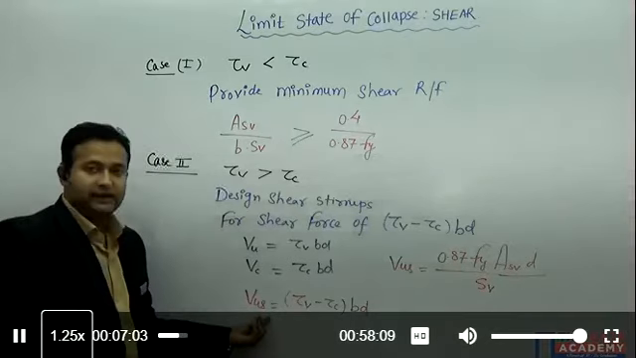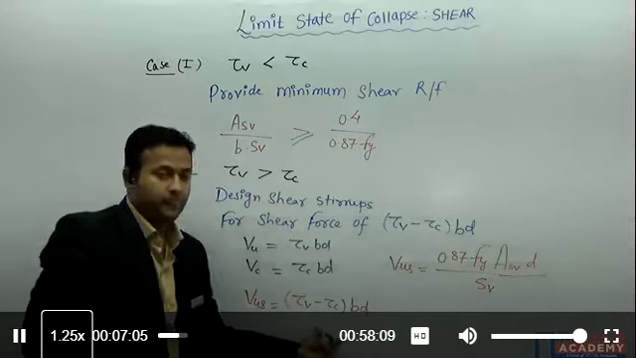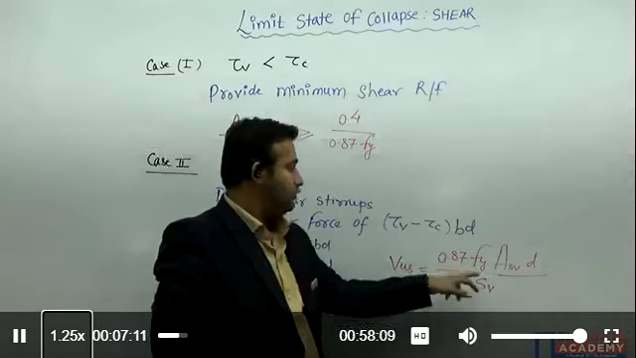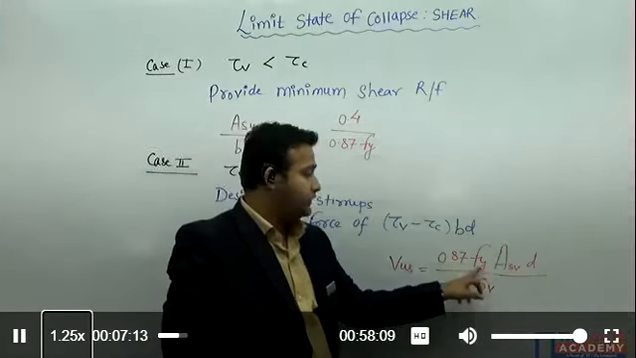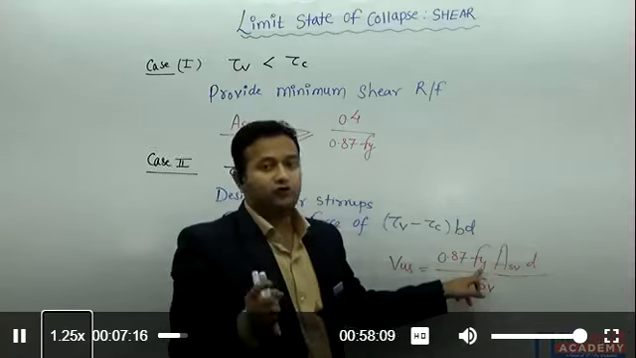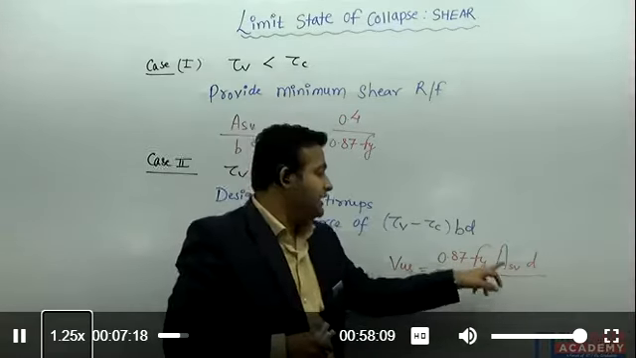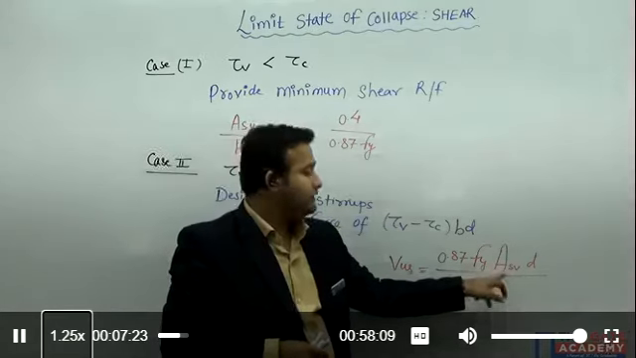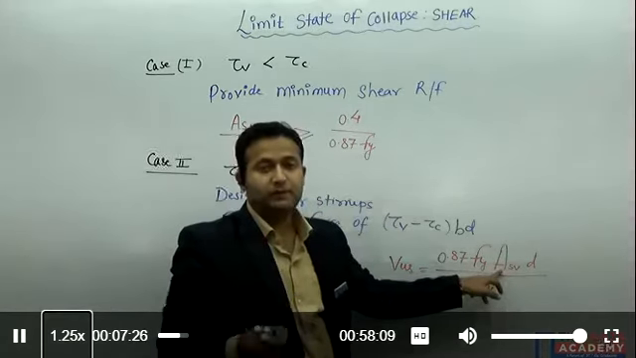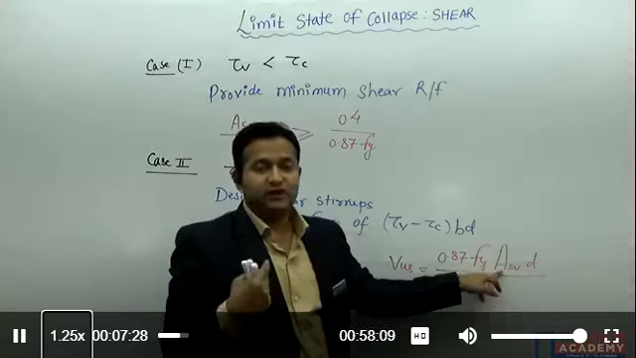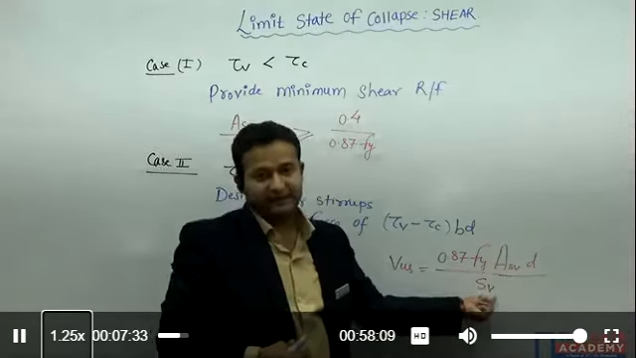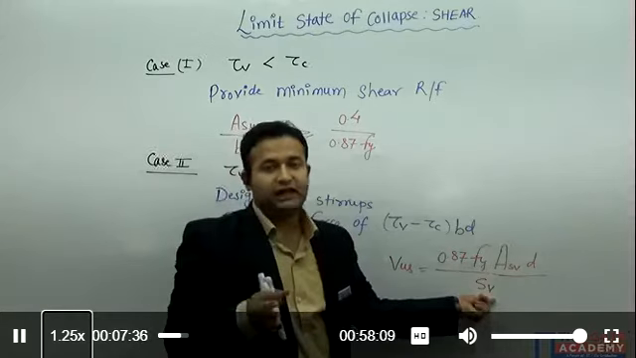So we will be calculating Vus value from here and we'll be putting the value of Vus here. I know 0.87 fy, I know the grade of steel also, and I'm not going to provide the grade of steel more than 415 Newton per mm square. Asv I know, yesterday we have seen it is the area of the shear stirrups. If suppose we are going to provide 2-legged stirrups, it will be 2 into pi by 4 phi square, where phi is the diameter of bar. d is the effective depth, and Sv is the spacing of the shear stirrups along the length of the beam.